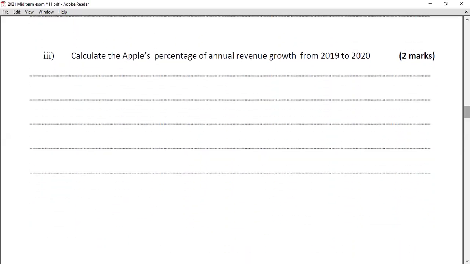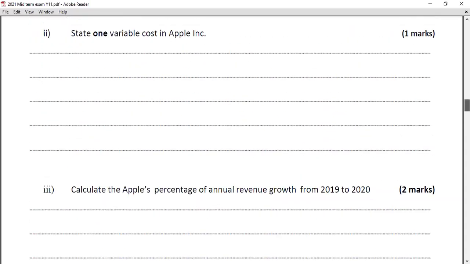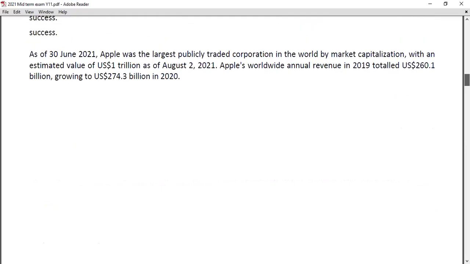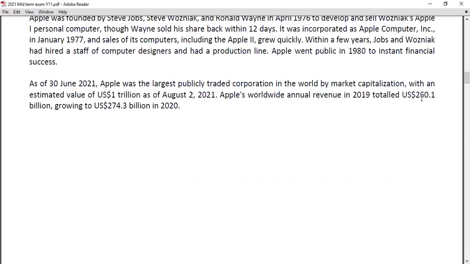Calculate Apple's percentage of annual revenue growth from 2019 to 2020. In this case too, I think about 90% of the students easily calculated this one, the percentage growth, the revenue growth rate. You have to take the numbers from the case study. So 2019 is 260.1 billion and 2020 is 274.3 billion.